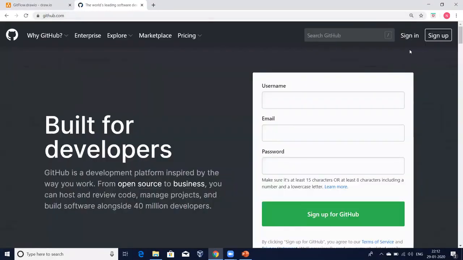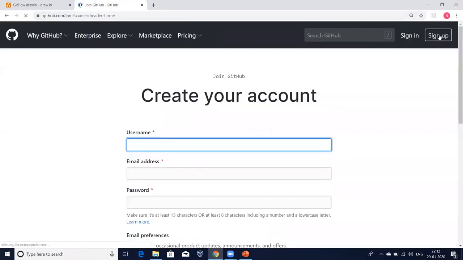For this, you just type GitHub. Here you are able to see a few options: sign up, sign in. I'm going to click on sign up. You just give a user ID. It is saying that the username is not available, meaning someone has already used this name. Let me use a unique name. Here it is showing green, so it means that no one has used this name. This username should be unique, like how we have unique Gmail IDs, right?